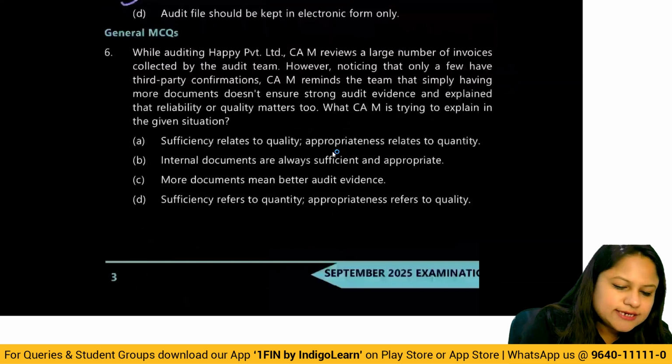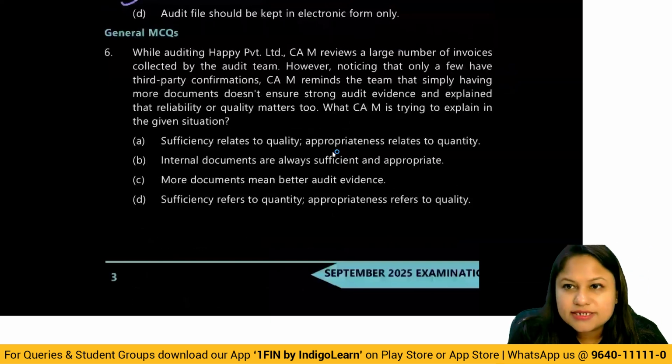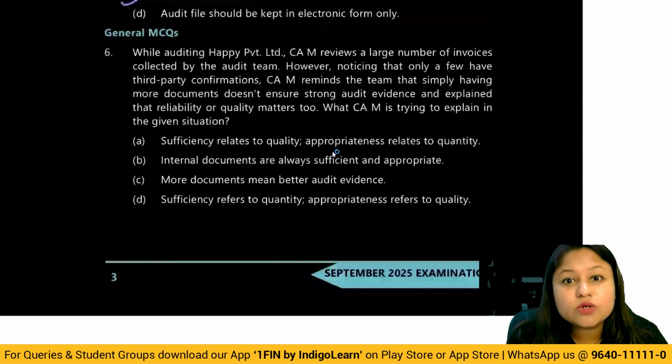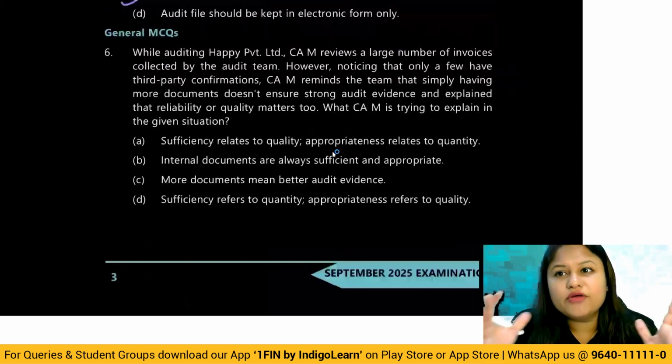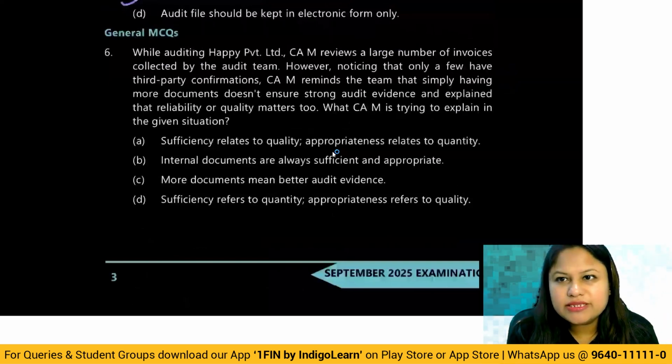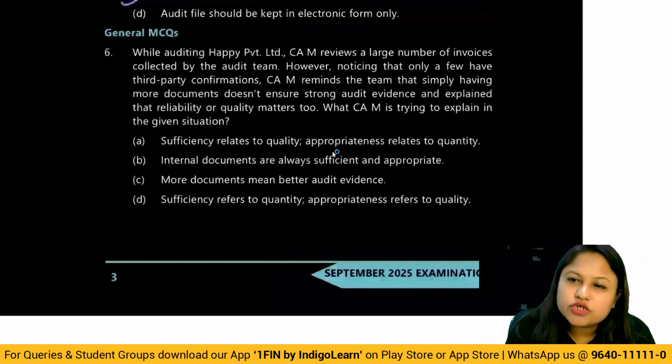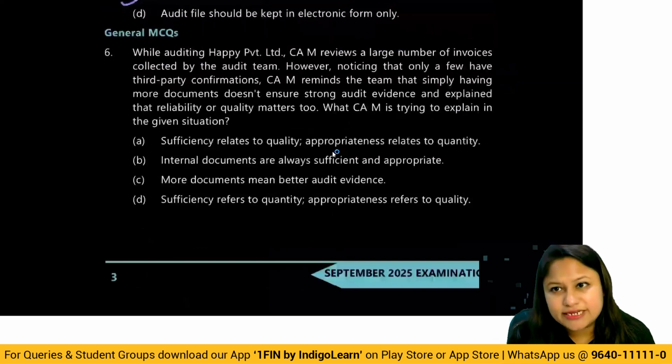Now, we already discussed as a part of SA 500 that whenever you obtain audit evidences, they have to be both sufficient as well as appropriate. Sufficiency will talk about quantum, that is quantity. Appropriateness will talk about quality. So more number of evidences does not mean that it is quality and it is considered to be what is required for giving an opinion.